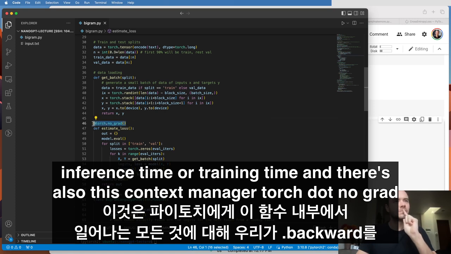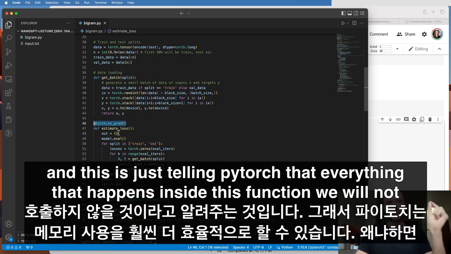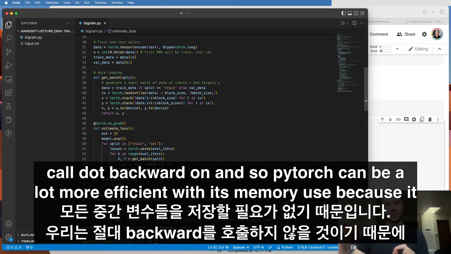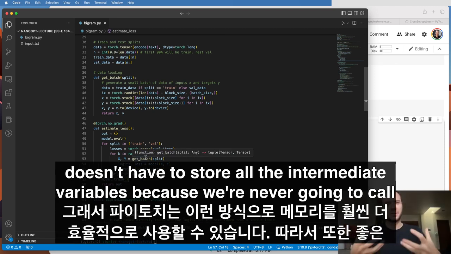And there's also this context manager, torch.no_grad, and this is just telling PyTorch that everything that happens inside this function, we will not call .backward on. And so PyTorch can be a lot more efficient with its memory use because it doesn't have to store all the intermediate variables because we're never going to call backward.